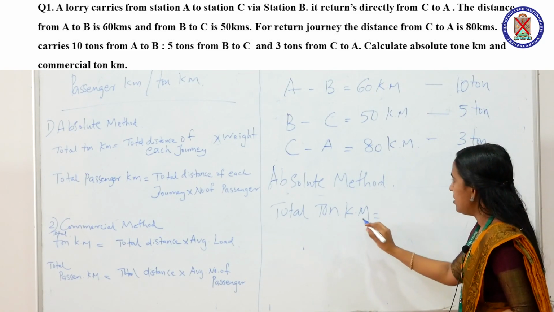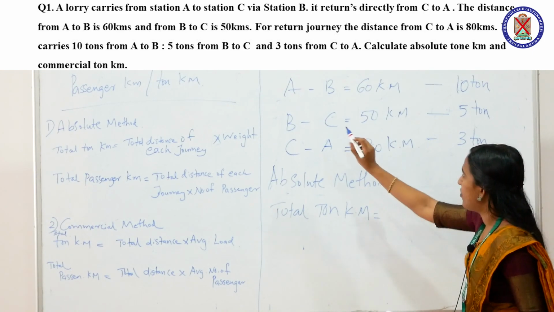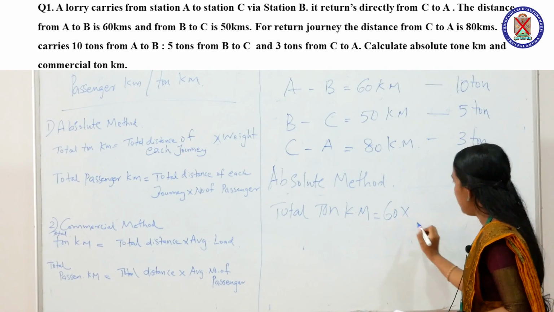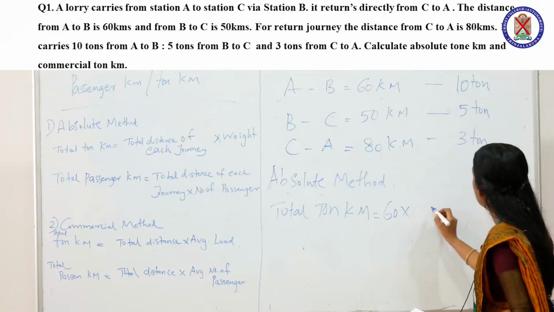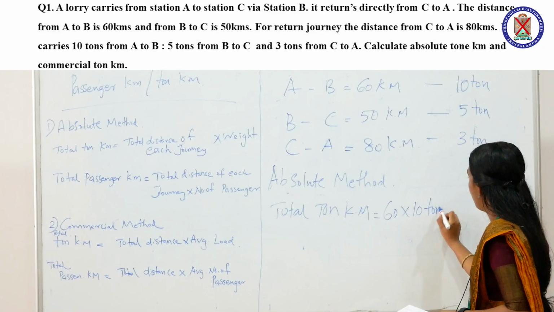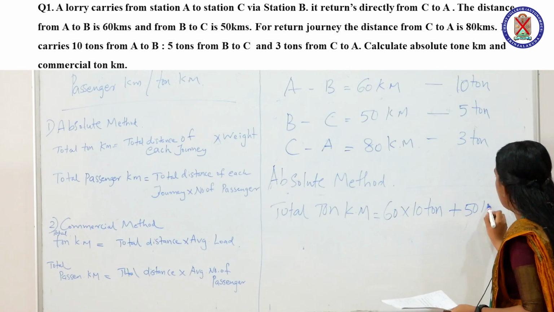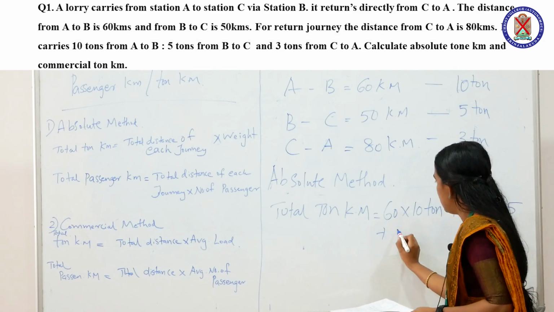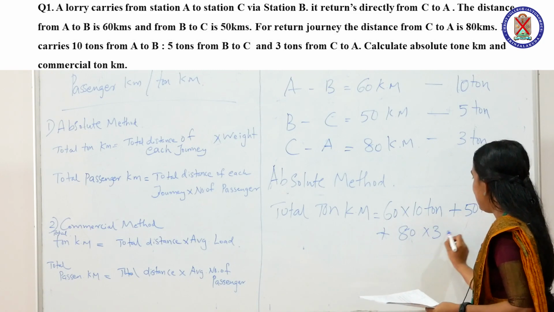So, the total ton kilometer is equal to distance travelled from A to B is 60 km multiplied with the total amount carried, that is 10 ton, plus B to C 50 km into 5 ton, and C to A is 80 km into 3 tons.